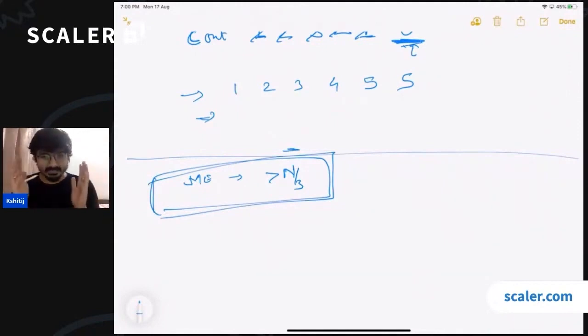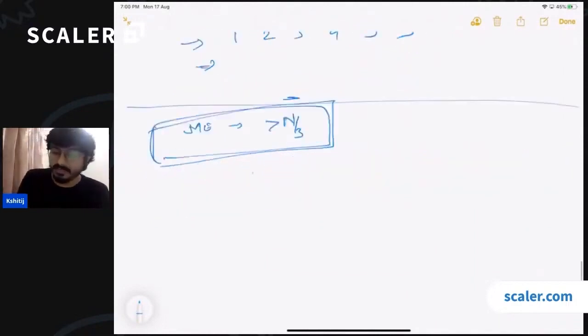Okay, you can just take an array of size n. Let's quickly see whether it is going to work mathematically or not. The initial size of the array is n. If you are removing 2 elements, then the size will be n minus 2.